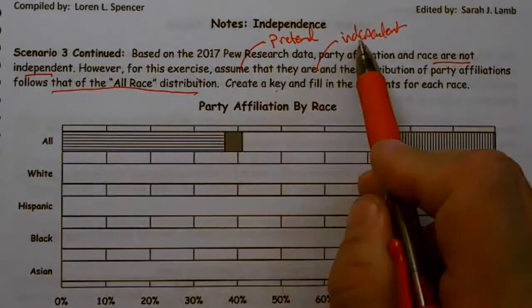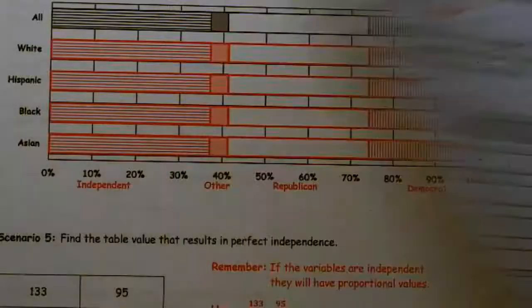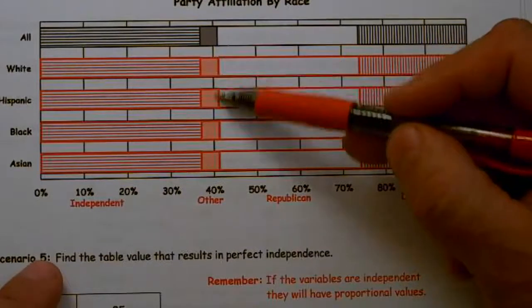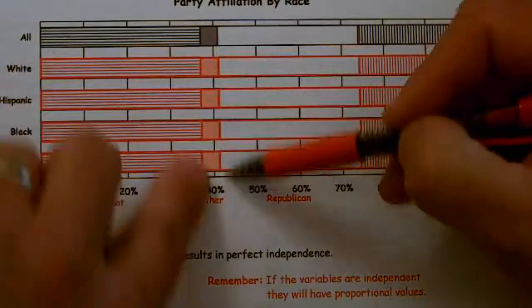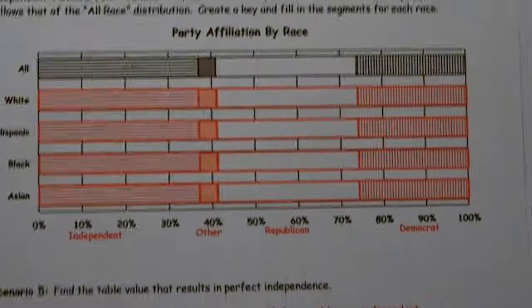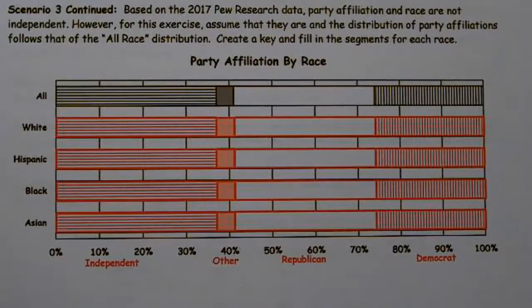If they are independent, the proportions must be the same. And so this is what it would look like. The proportion of independents are going to be the same. The proportion of others will be the same. And remember, that is always true if they're independent. To be independent, you're going to have the same proportions or percentages.